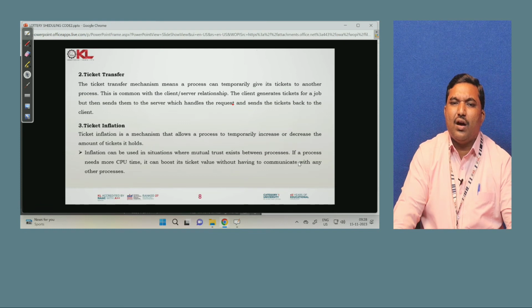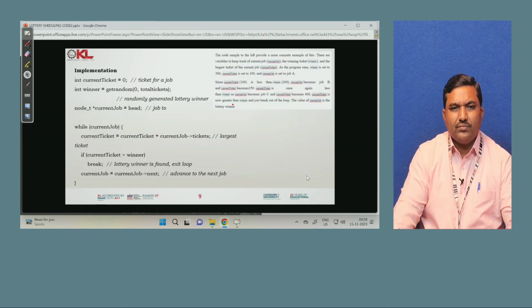Even when mutual trust exists between process A and process B, there is a chance for inflation. If a process needs more CPU time than its allocated time, for example, process A is allocated a certain time period but needs more CPU time utilization, and there is mutual trust between process A and process B, it can boost its ticket value without having to communicate with any other processes.